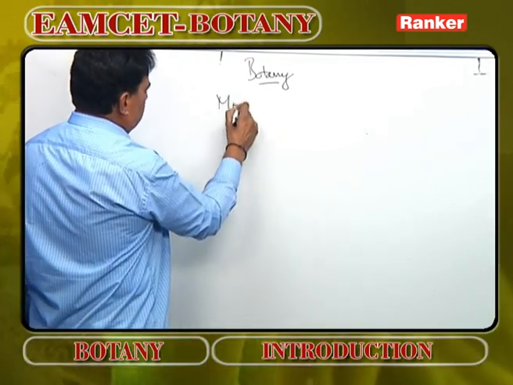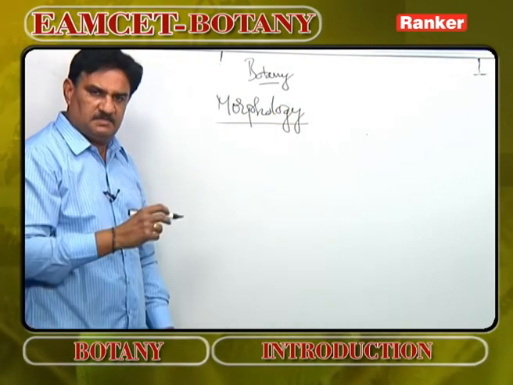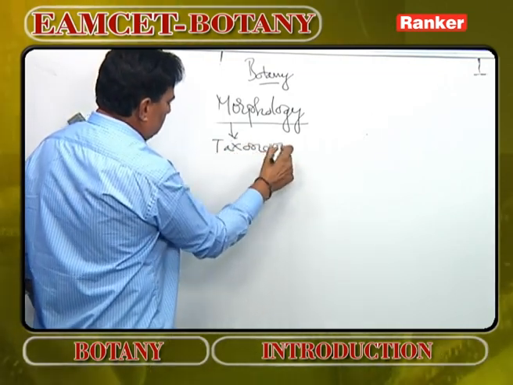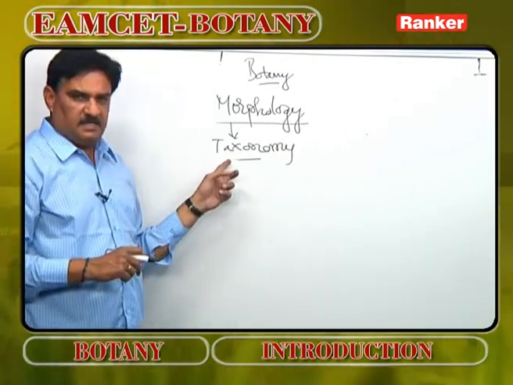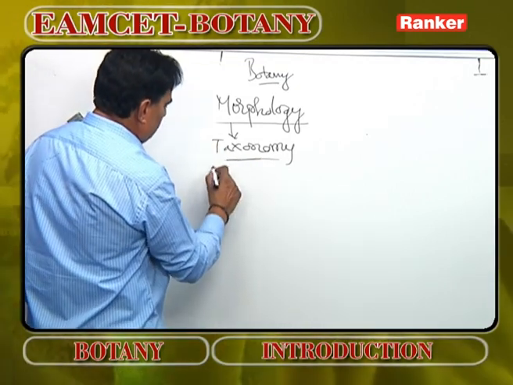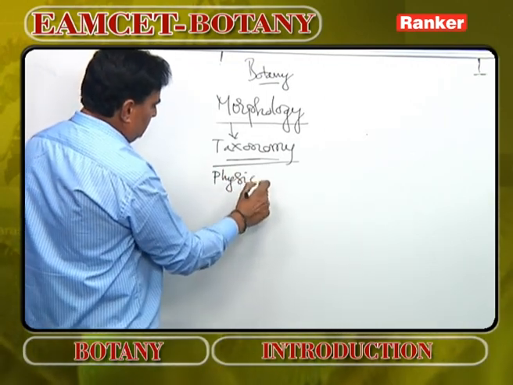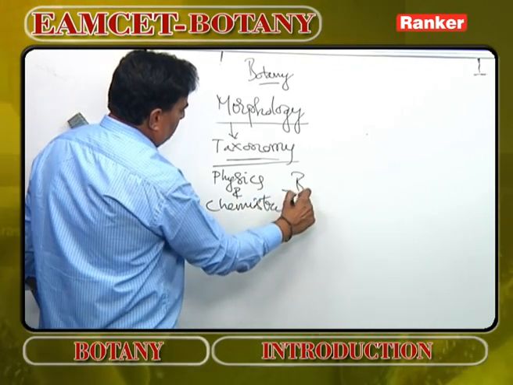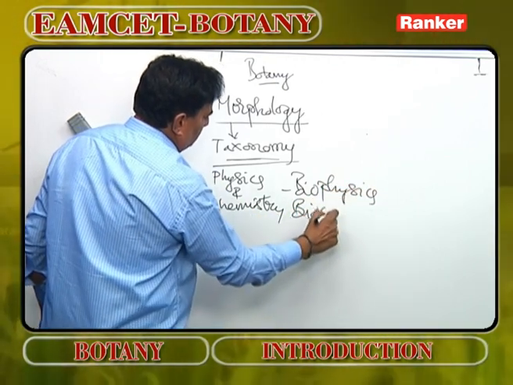The basic branch in botany is morphology. This morphology led to taxonomy. Morphology is the study of various aspects in plants. Taxonomy means study of classification of plants. Gradually, so many branches came into existence. Physics and chemistry involved in botany, resulting in the development of two branches: biophysics and biochemistry.